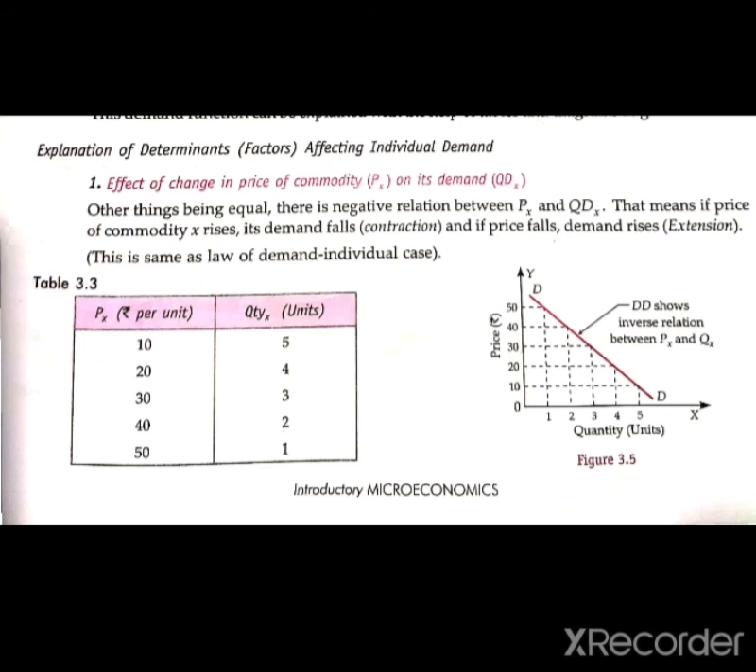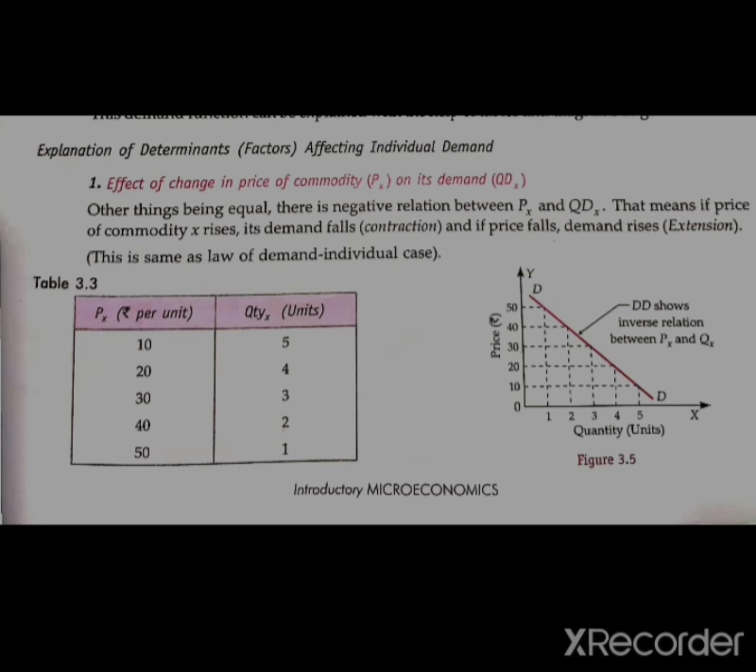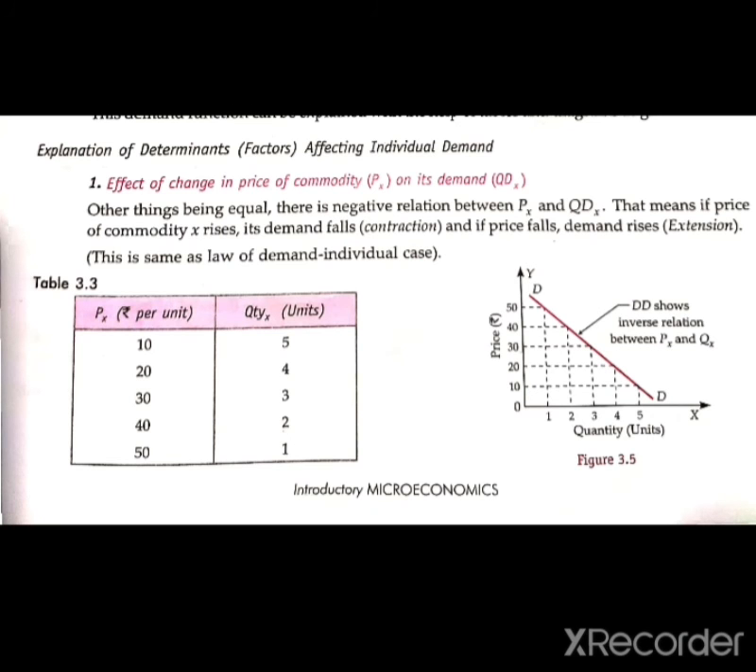When the demand falls, we say it is a contraction, and when demand rises, we say it is an extension, or an increase. This is the same as the law of demand. In the individual's case it is just like the law of demand. So we have taken the individual demand schedule, in which price and the quantity demanded have a negative relationship.